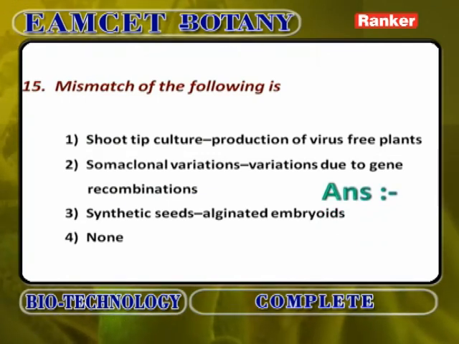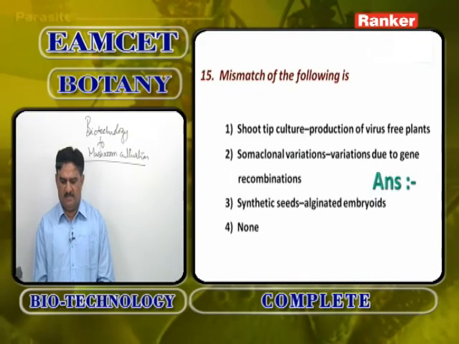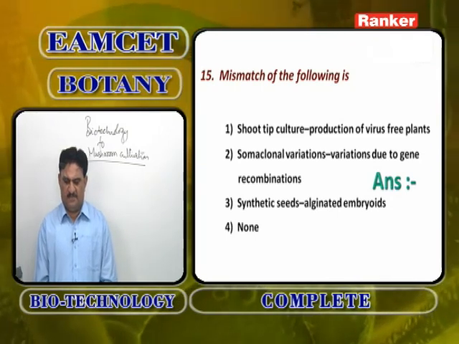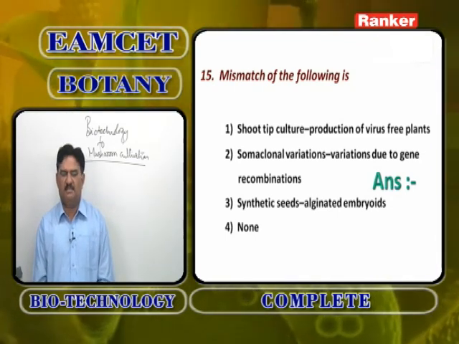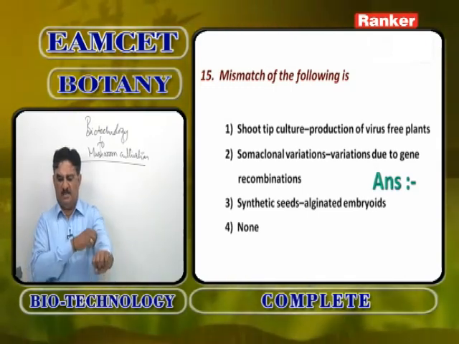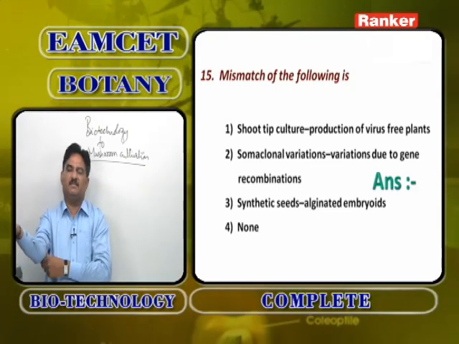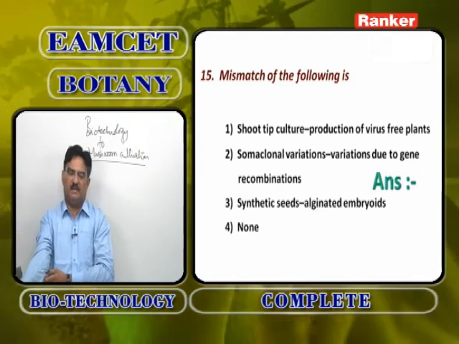Mismatch of the following. Shoot tip culture production of virus free plants is correct. Synthetic seeds or alginated embryoids is correct. Somaclonal variations means variations due to gene recombinations, none. Here the answer is 2. Variations not due to gene recombination, variations due to somatic cell development.